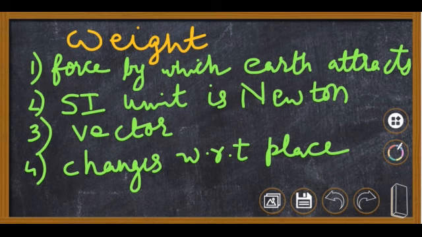Weight is a vector quantity because the weight of any body acts in the direction of gravity, that is downwards. Since it has a direction, it is a vector quantity, and weight is going to change with respect to place because it is the force by which the earth is attracting, and we have seen that earth's force is changing everywhere. At the equator G is different, at the poles it is different, and when you go to another planet, the force of attraction by that planet is different, so again your G is different. So your weight changes with respect to place because of the change in G.